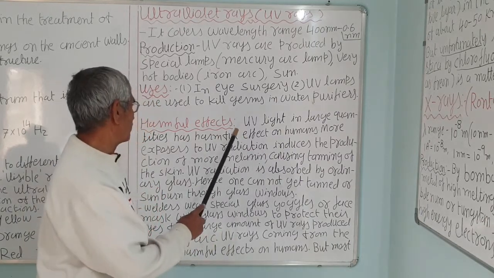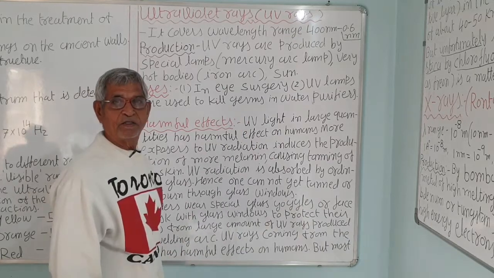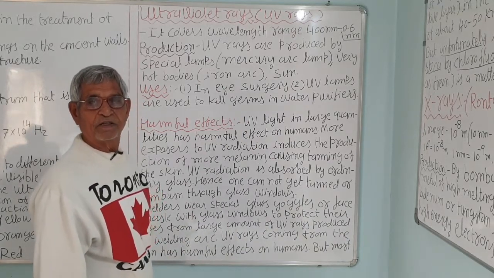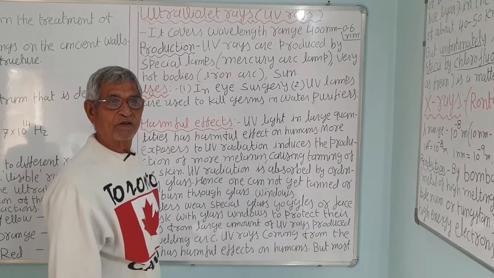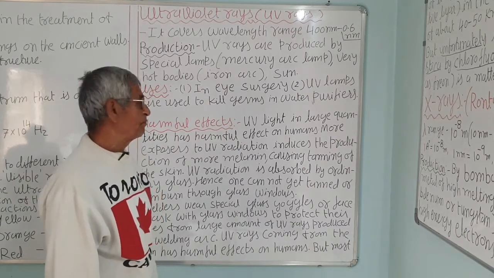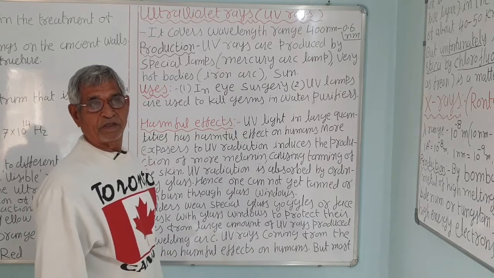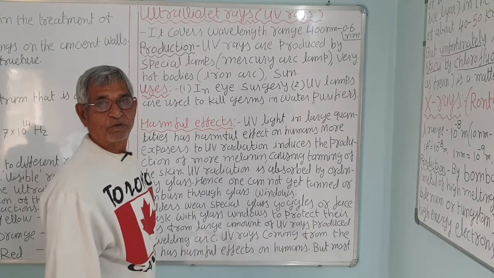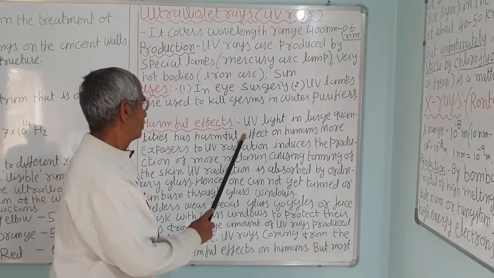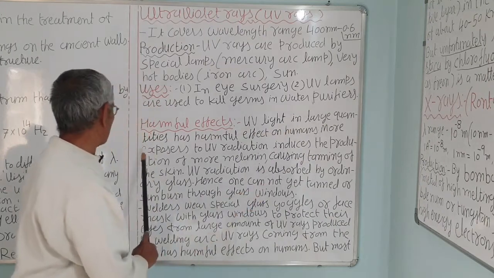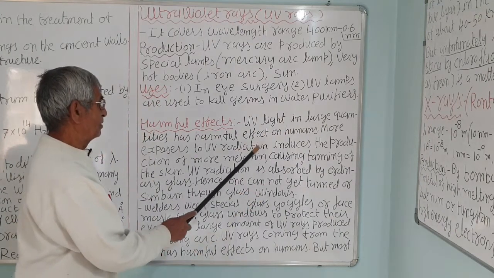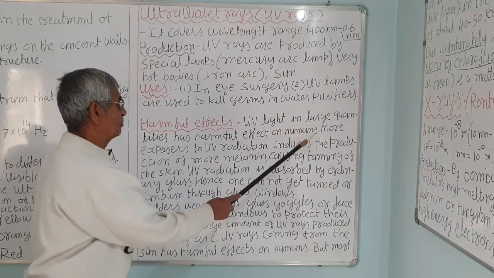It's very, very important, because in your body, the calcium won't be taken if there is a deficiency of vitamin D. So it's very useful, but too much exposure causes damage to the body. Ultraviolet light in large quantities has a harmful effect on humans.